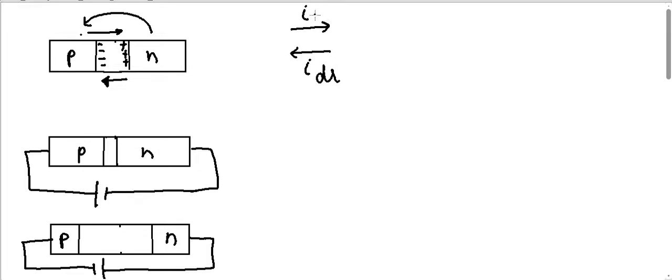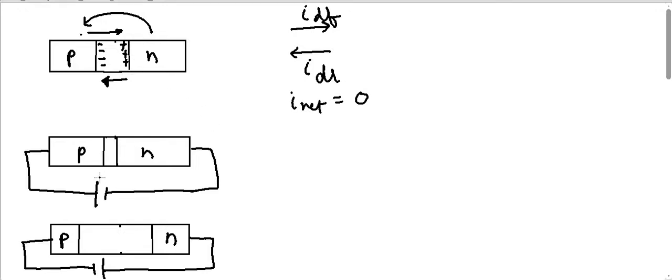So I write this as I diffusion, and if it is not connected to any battery, this I diffusion will be equal to the drift current, and the net current will be equal to 0 when it is in equilibrium.